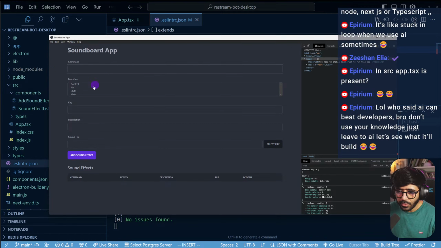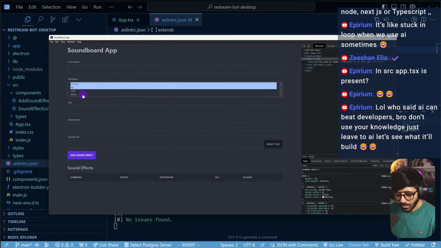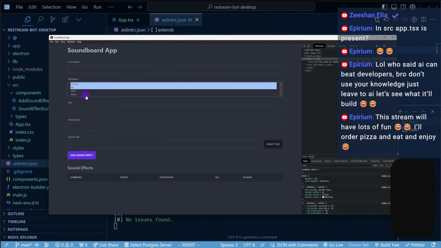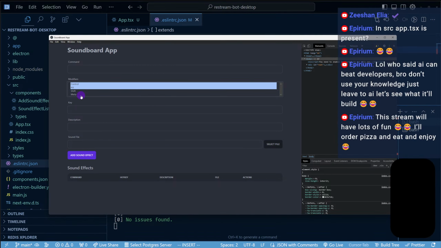And now what I can do is modifiers: control, alt, shift, meta. So we have control, let's say control. Now what if I wanted two of those? So control alt, and let's say I want to use something that's a bit different. So control alt F8, let's say. And my camera just died. Sorry for everyone who's watching.